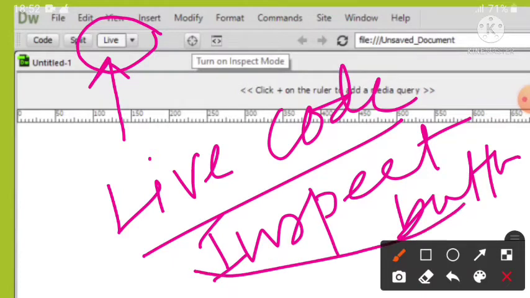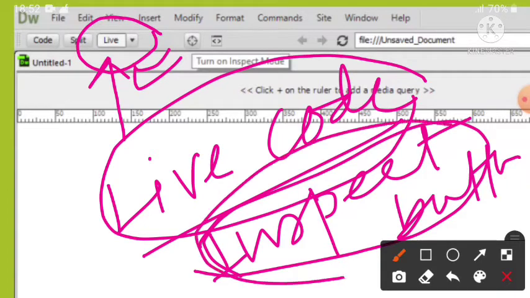And another one is the inspect button. So this button also is available if live view is selected here. Okay, so this view allows us to identify and troubleshoot CSS by highlighting the styles that apply to any element we select in the page. Okay, so we will get these two options if we select live view here.